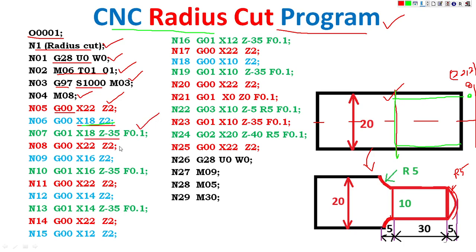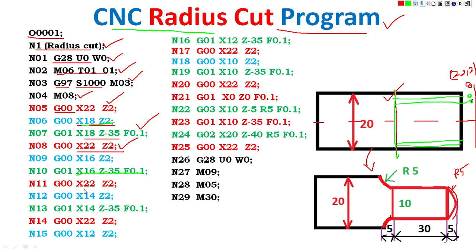Then next is the safe position, G00 X22 Z2. Then X16, and the tool moves from this side. G01 X16 Z-35 F0.1, so the tool moves by linear interpolation and automatically removes the material.